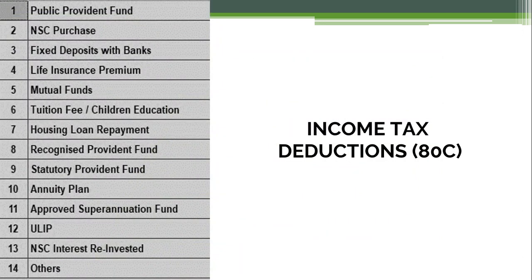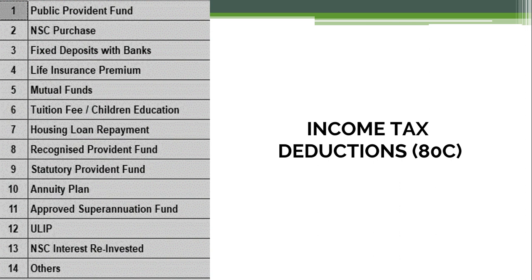So this is a simple table where you can find all these options, and this can be beneficial for you if you are planning to deposit money to have your savings so that it can come as a deduction in your ITR.